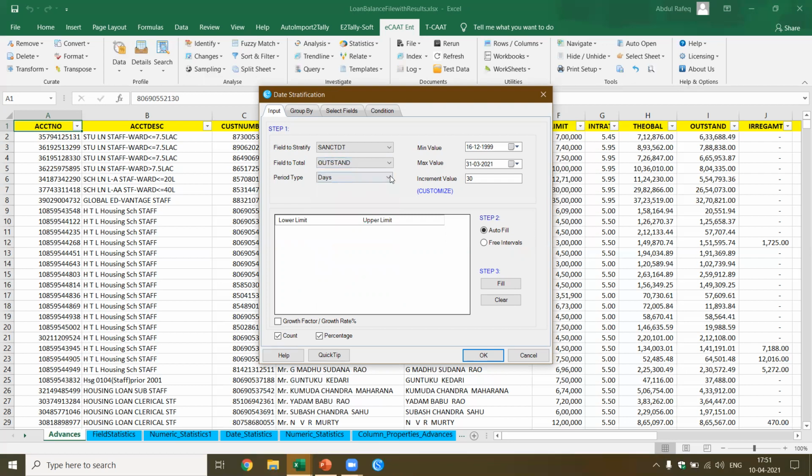Yes. Now, for the period, what type do I want to select? Let's say I want to do it based on 30 days. Now it has a lot of strata because the number of days is more. So I'm going to take it as 60. Let's see whether we can do it.